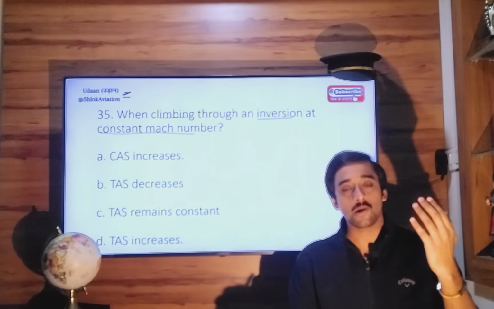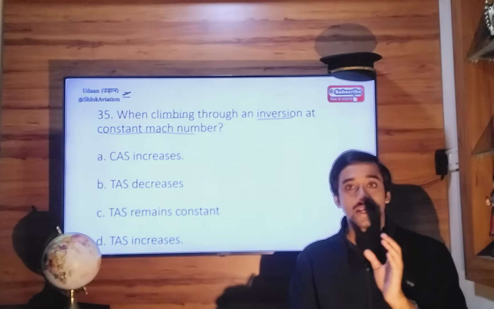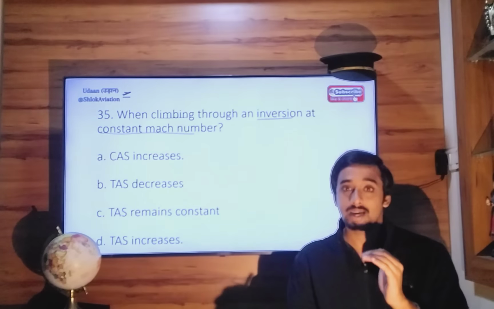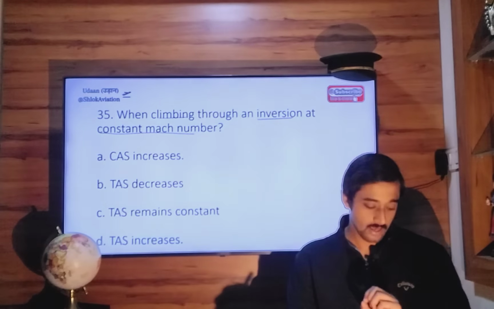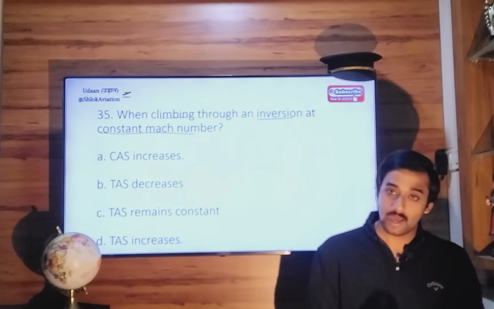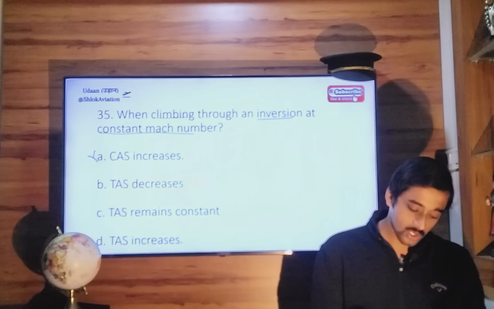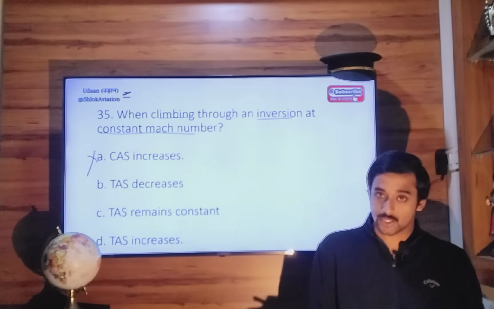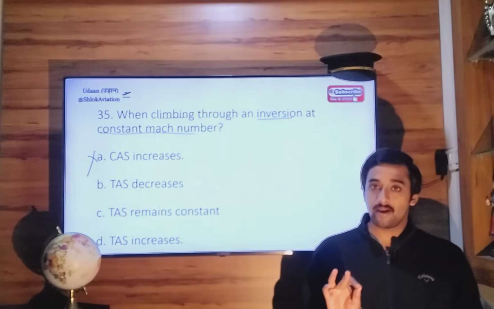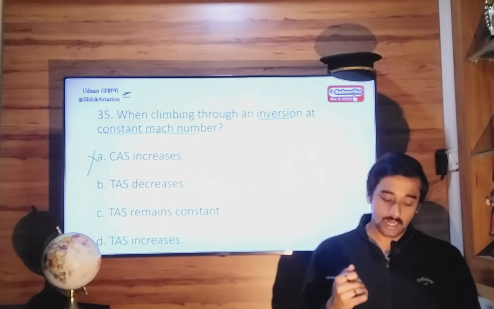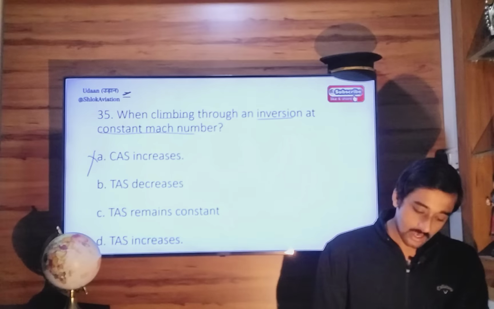When you go to higher altitudes, pressure decreases. So pressure registered by the airspeed indicator will also decrease, and that much decrease in calibrated airspeed will be noted. So you're climbing. What should happen to your calibrated airspeed? It should decrease. Okay, so it cannot increase. Now you are left with three options for true airspeed: increase, decrease, remain constant.